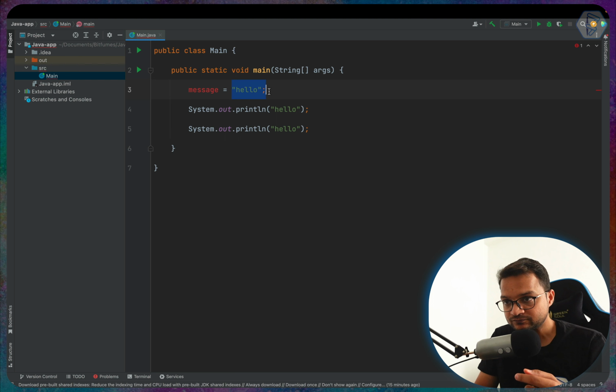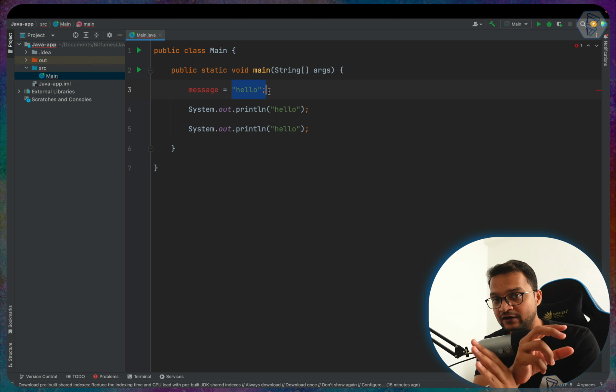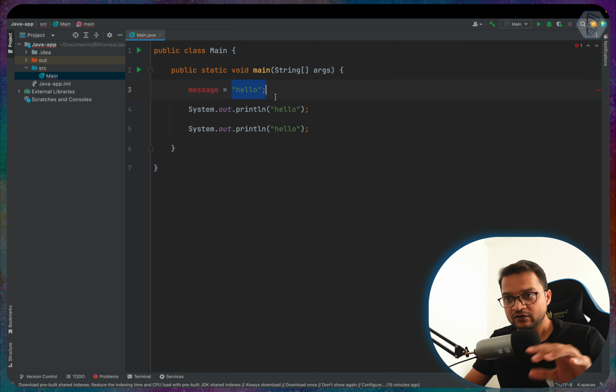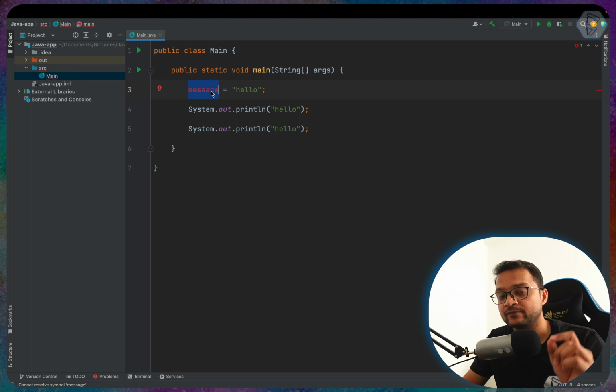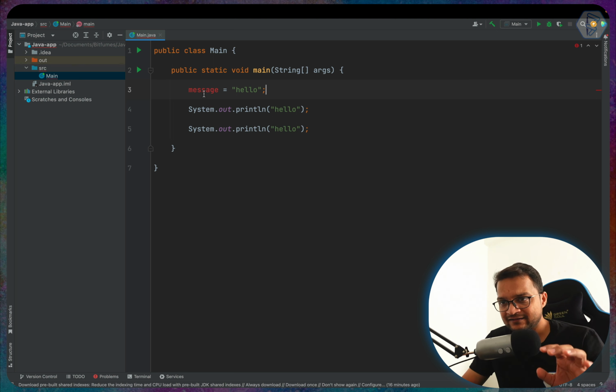This is hello. So on the right side of the equal to sign, we have some value which we can assign to the left side container, which is the message variable. So what this statement says is, hey, assign this value to this variable. That's it. But here our IDE, IntelliJ, is giving some error and it's making this message red.